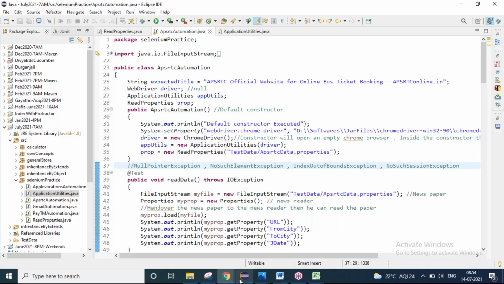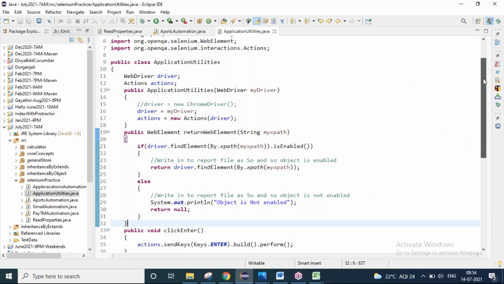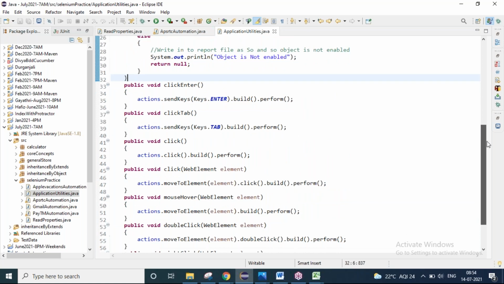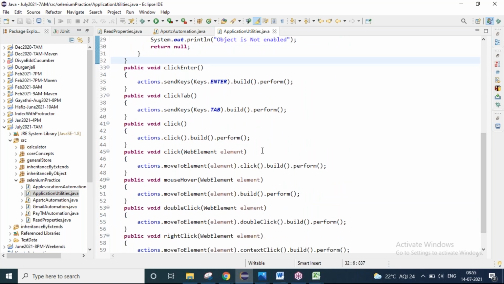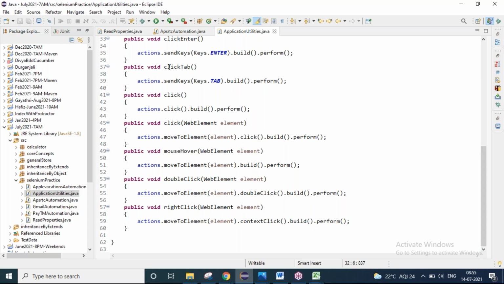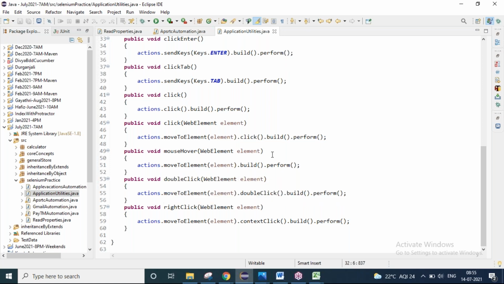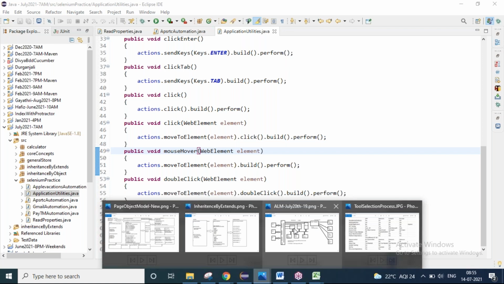It was just now today I wrote a class for another team. See, these are the different functions that generally we do. Press the enter button, press the tab key, do a right click, do a mouse hover, double click, right click. Like that, we will write some functions. This is the code written in Java. Don't worry if you don't know Java, we will start from scratch of Java, right? So that's about the need for automation testing, and the topics that we have to cover in automation testing.